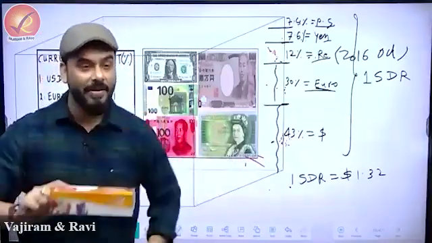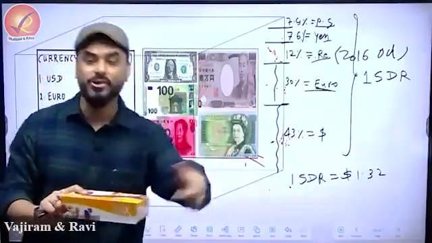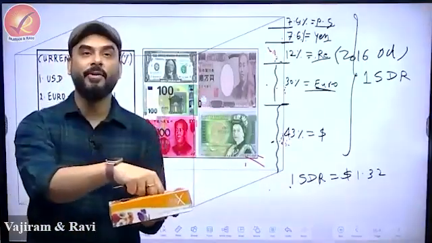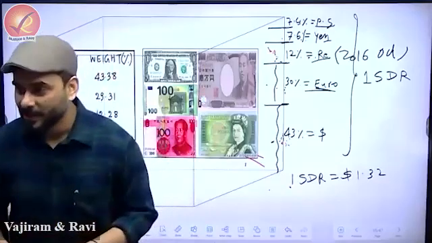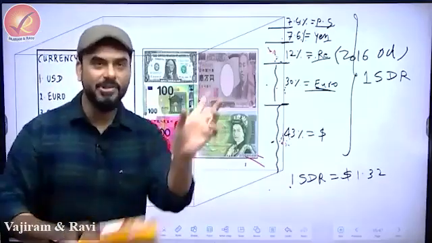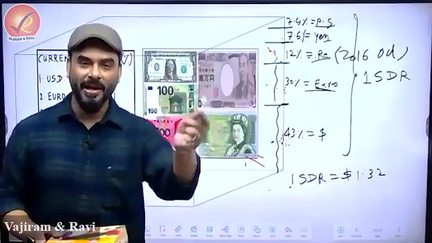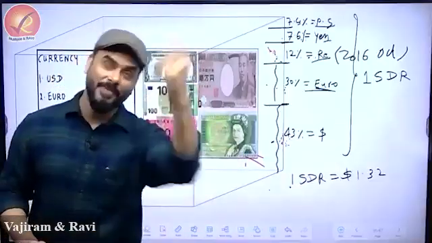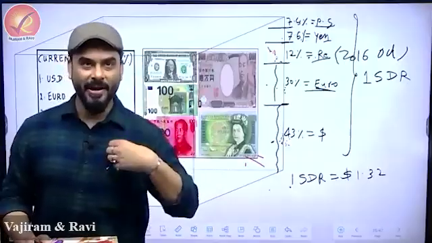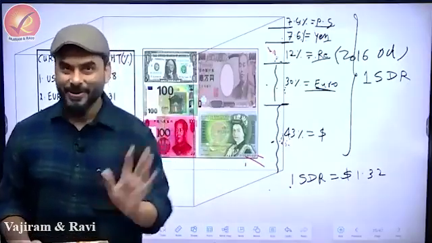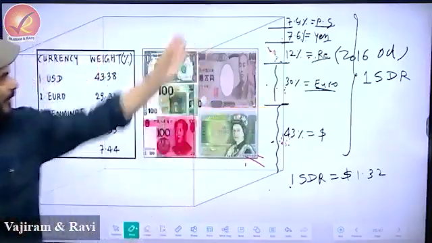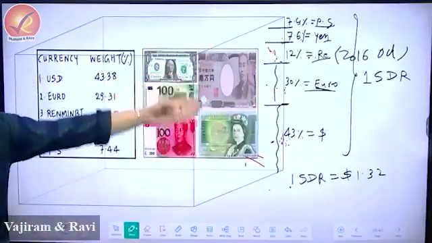This is a box of 5 currencies mixed in a fixed proportion. The beauty of this box is that its content has been mixed in a fixed proportion. So this is not a currency. Suppose I have a wallet in my pocket. In my wallet, I am keeping dollar, euro, pound sterling. Does my wallet become a currency? Will you call my wallet a new currency called wallet? No. That's your wallet. This box is the wallet. In this, you are putting these currencies.